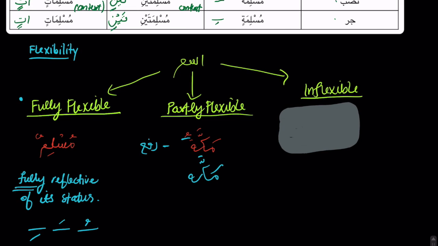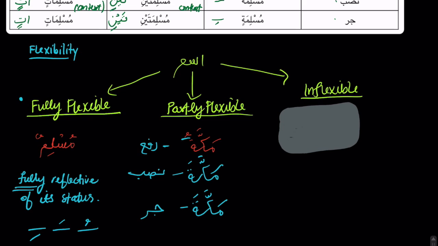And in nasab, it is Makkata, so it's looking normal so far. Makkatu, Makkata. But in jar, it is also Makkata. There's no Makkati. This ism is partly flexible. It cannot show jar by taking the kasra.